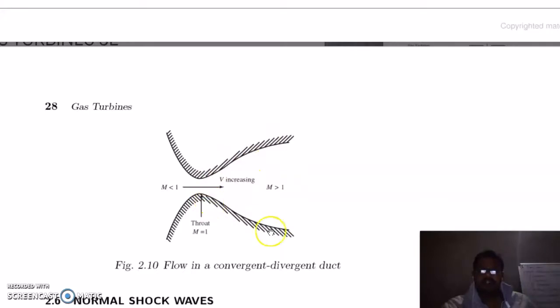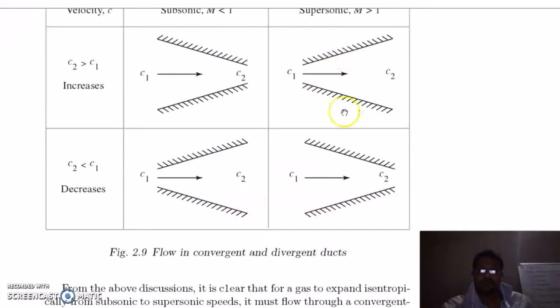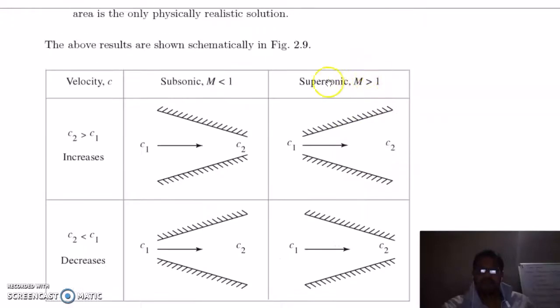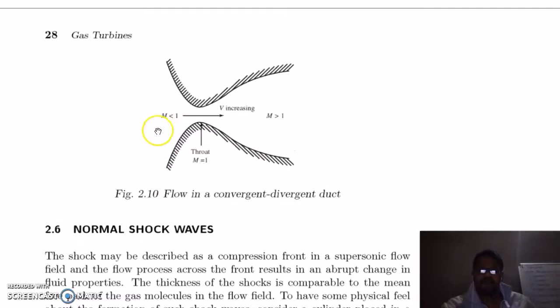This is called the throat, beyond which your duct is divergent. Even though it is divergent, because Mach number is greater than 1, the velocity will increase continuously even in the divergent duct, which is the case here. So when you have a flow which is first subsonic and then becomes supersonic, you have to use a convergent divergent duct.